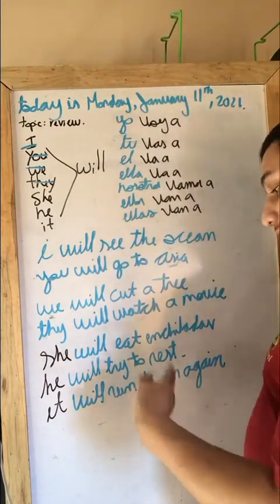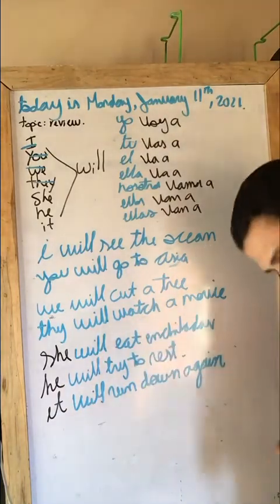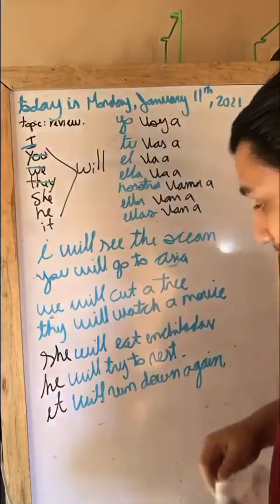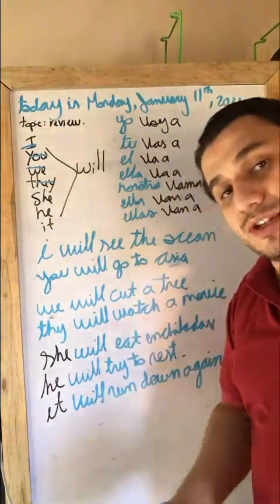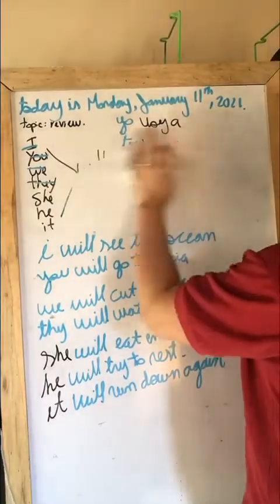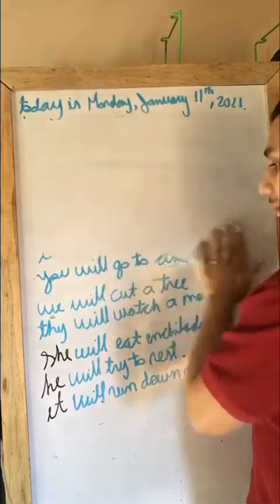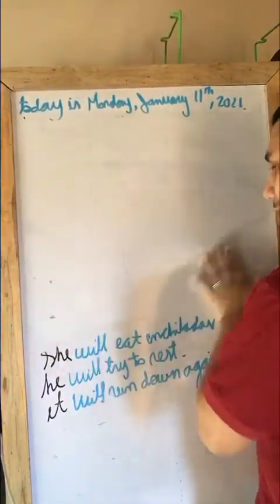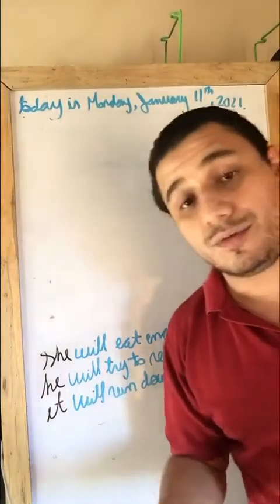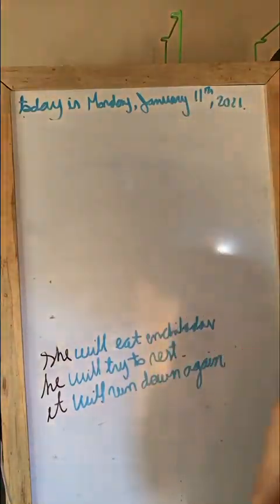So as you can see, these are the examples that I think that you should have done. Not specifically the same, obviously. You are creative and smart, so you can make your own sentences. I was just giving you an example of what your sentences would look like. Okay, so now I'm going to erase, and after doing will, I'm going to explain a little for you present continuous, so we can move on, because remember, this is a review because we have done present continuous before. We have to move on a little forward.